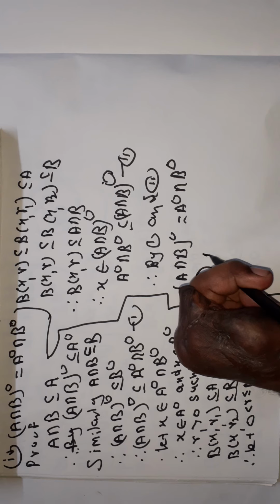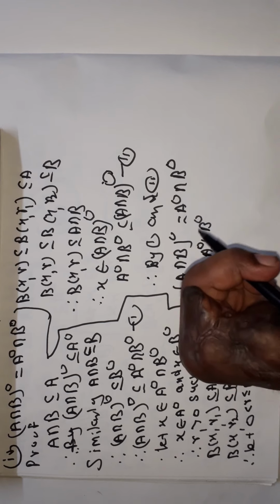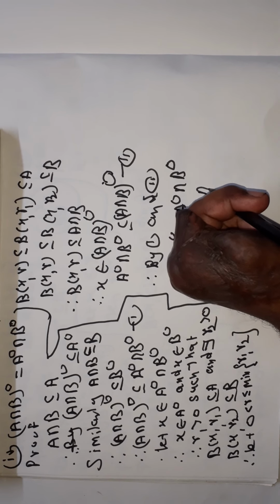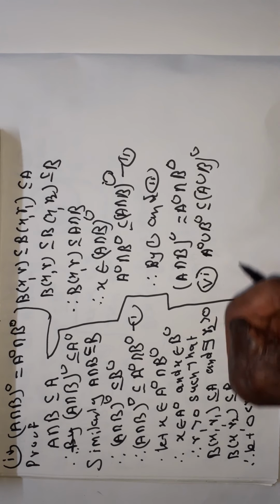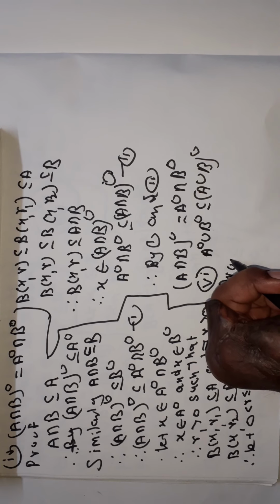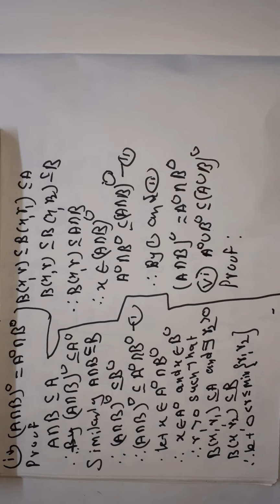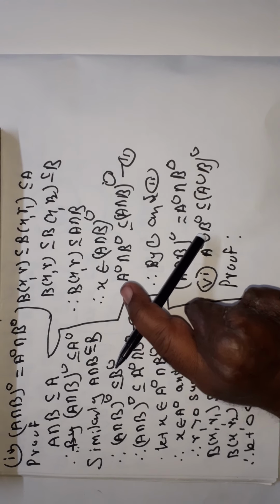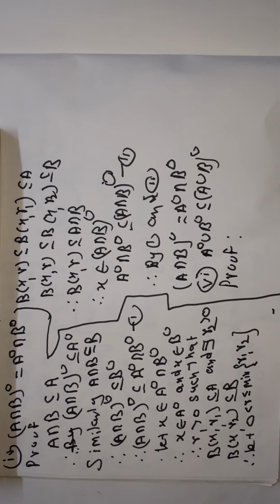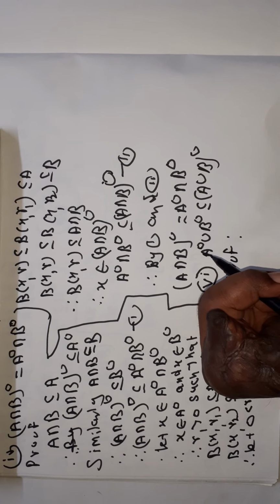The interior of A union the interior of B is a subset of the interior of A union B. Prove. Now we have to prove that the interior of A union the interior of B is a subset of or equal to the interior of A union B. Now see here how to prove this. Suppose X belongs to the interior of A union the interior of B. Therefore X belongs to the interior of A or X belongs to the interior of B.